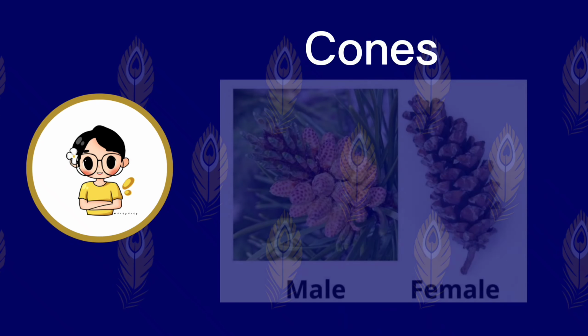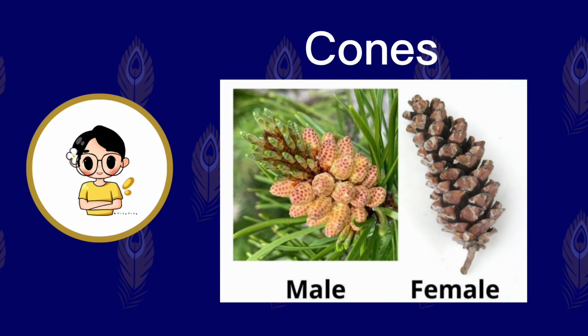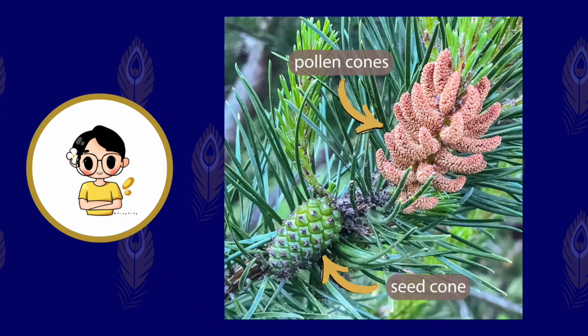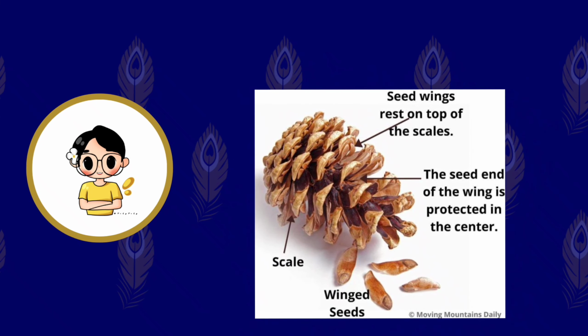Cones. Conifers reproduce using their cones. Some cones are male and some are female. The male cones release pollen. This pollen is carried by the wind. If the pollen lands on a female cone, then the female cone will produce seeds. The hard scales of the cone protect the new seeds as they grow.